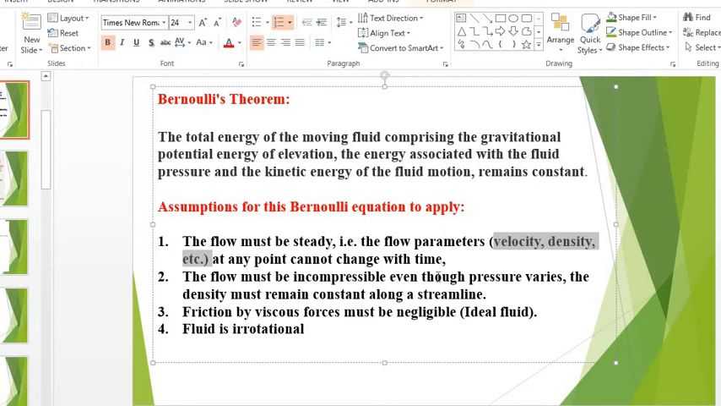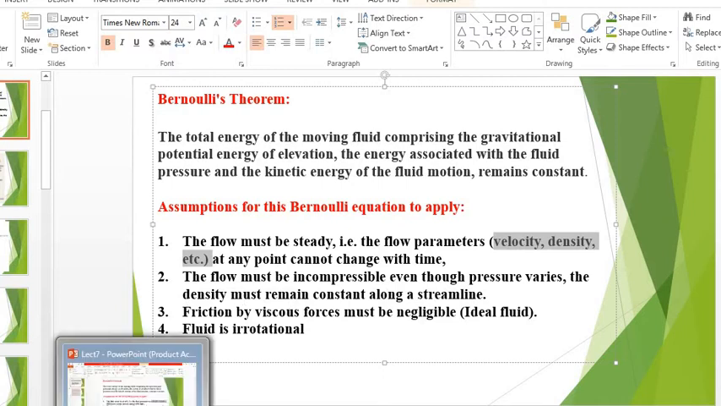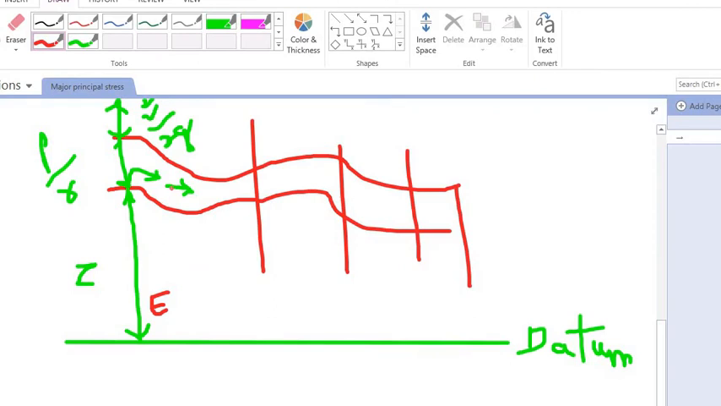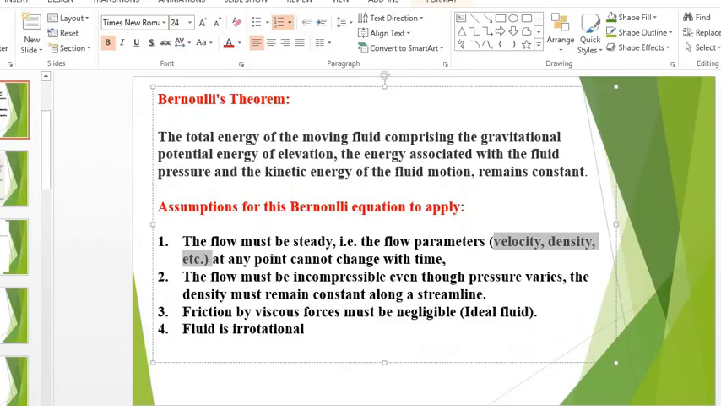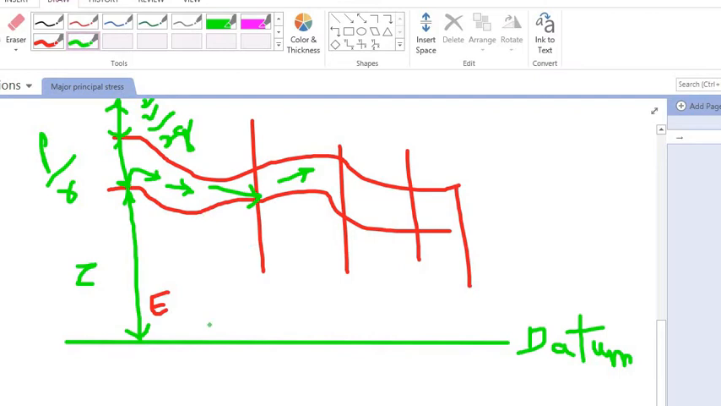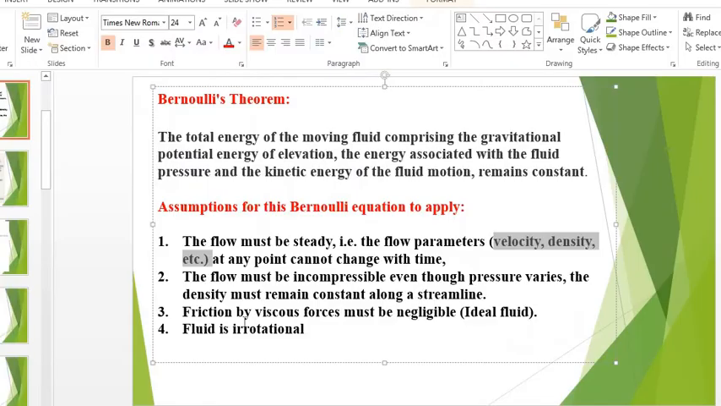What was the second assumption? The flow must be incompressible even though pressure varies. The density must remain constant along a streamline. That means when the water flows, it will be incompressible, meaning the density of the fluid will not change. Next assumption was friction by viscous forces must be negligible. We have already just discussed this before.